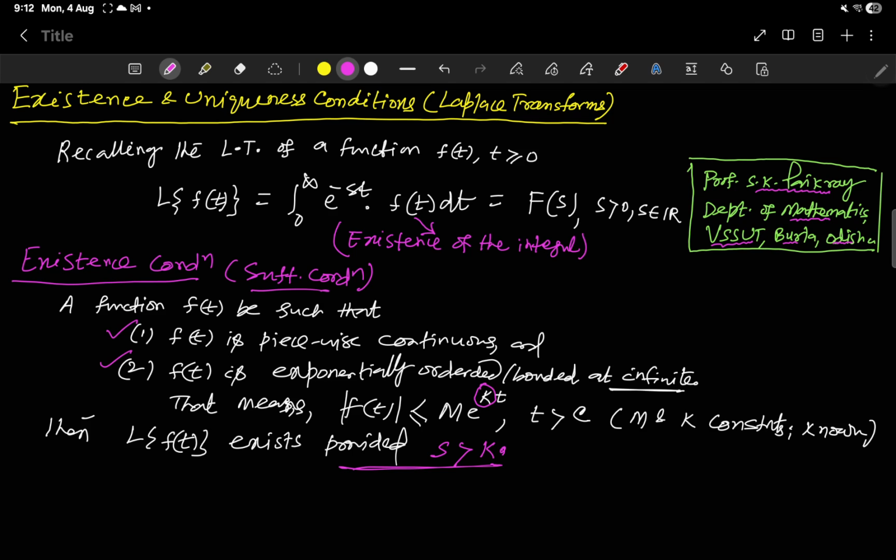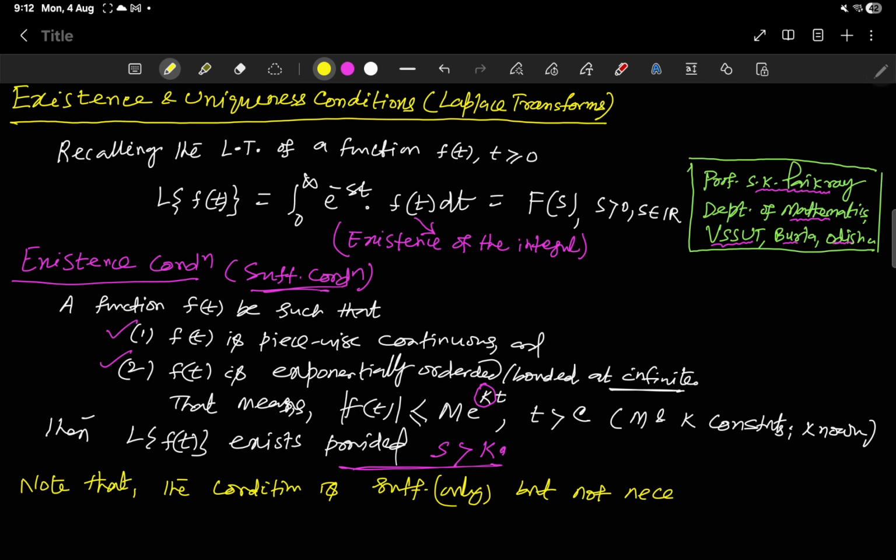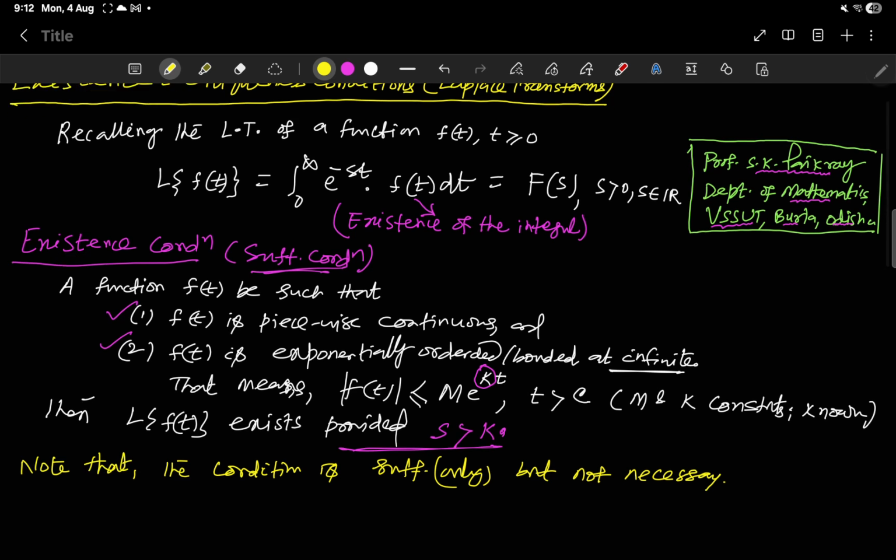The condition is sufficient, not necessary, in the sense, note that the condition is sufficient only, but not necessary. What does it mean?